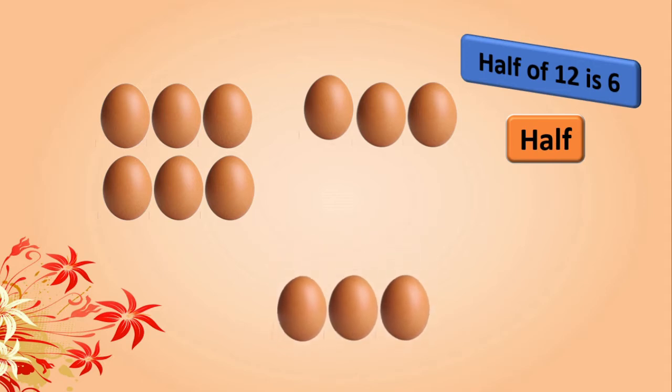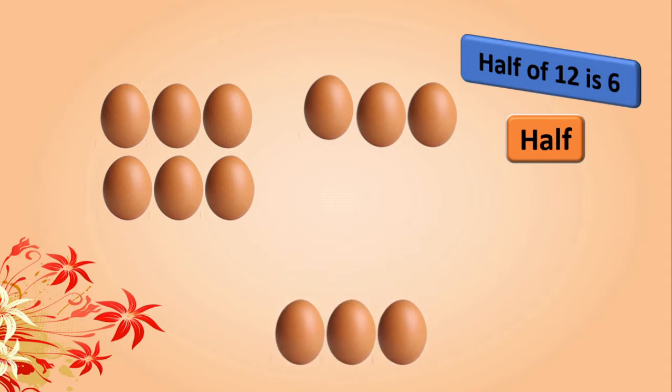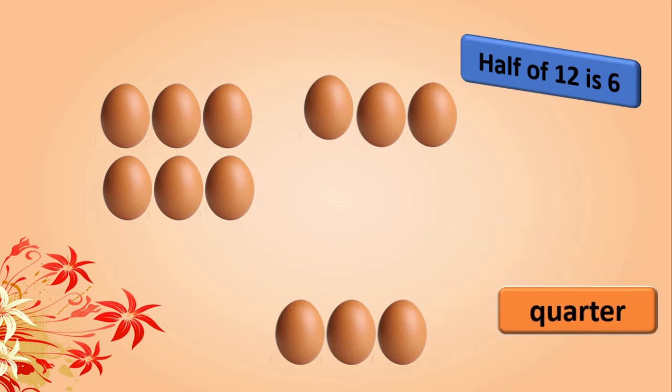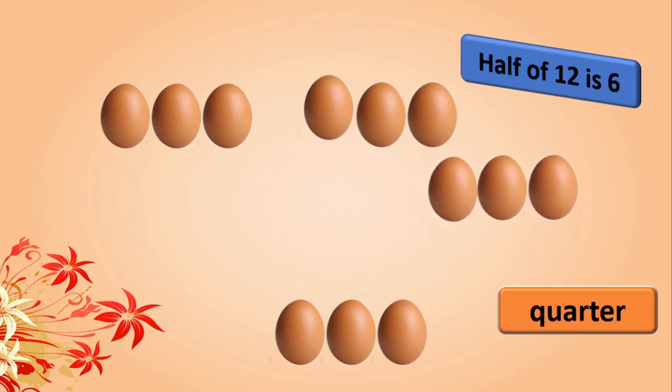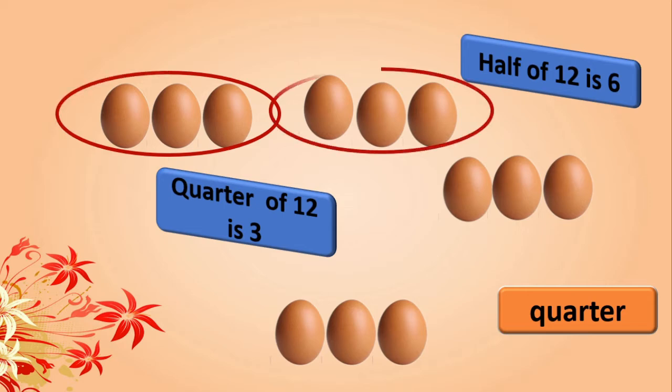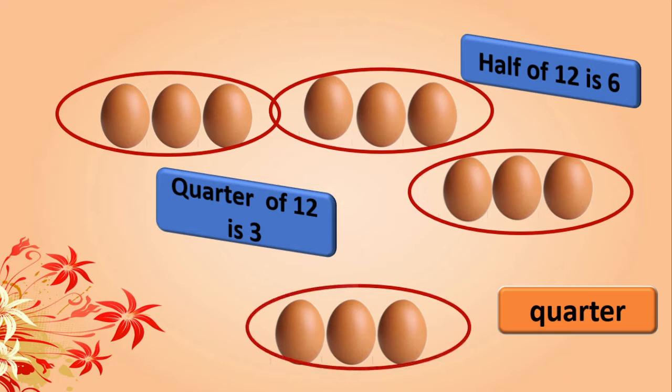Yes, 3. Very good. Half of 6 is 3. So this is the quarter portion of this whole, 12. This is one quarter, this is the second quarter. Now see here first quarter, second quarter, third quarter and fourth quarter. Means here also we got 4 quarters from a whole.